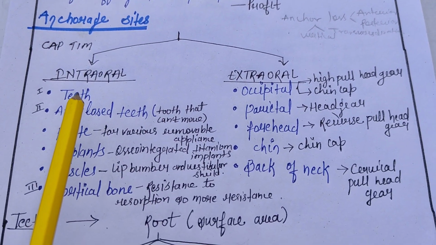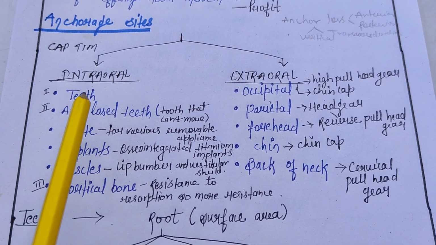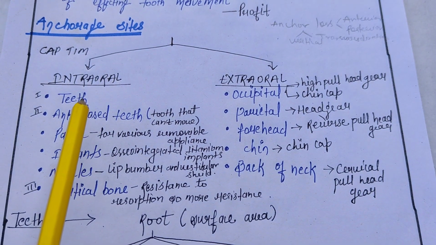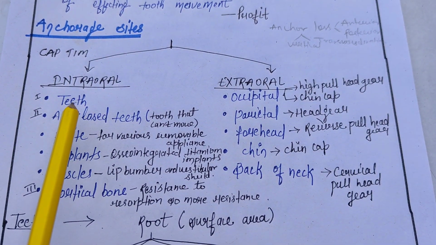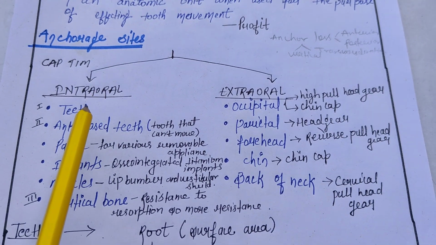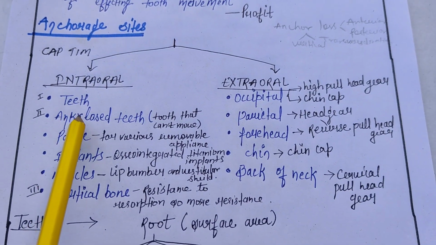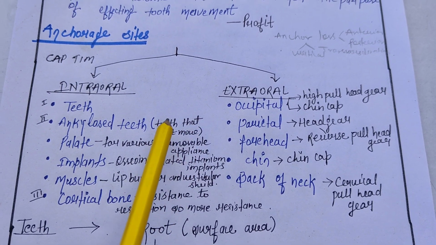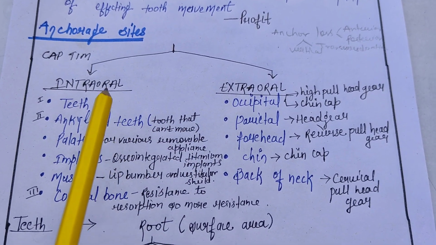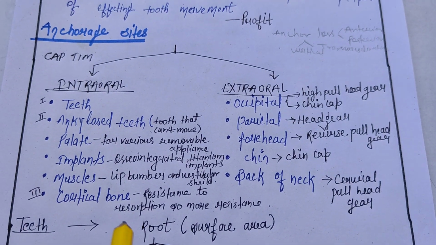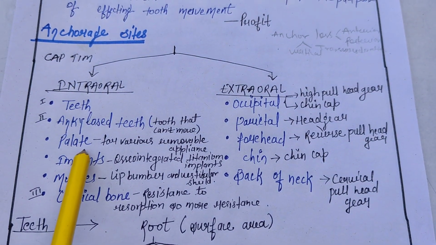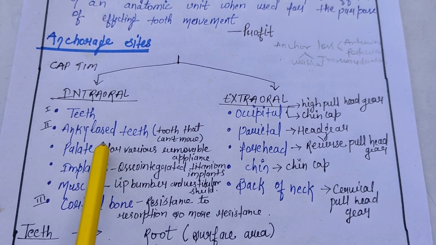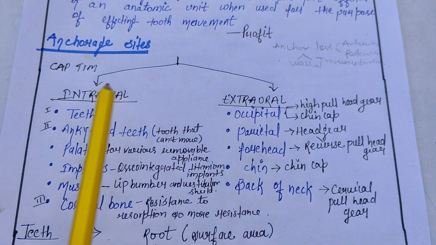Intraoral, there are so many anchorage units and anchorage sites, like the teeth. Okay, the whole of the teeth can perform as the anchorage unit. Ankylosed teeth are nothing but teeth that can't be moved, very fixed in the alveolar bone. Palate can also be used as an anchorage site.